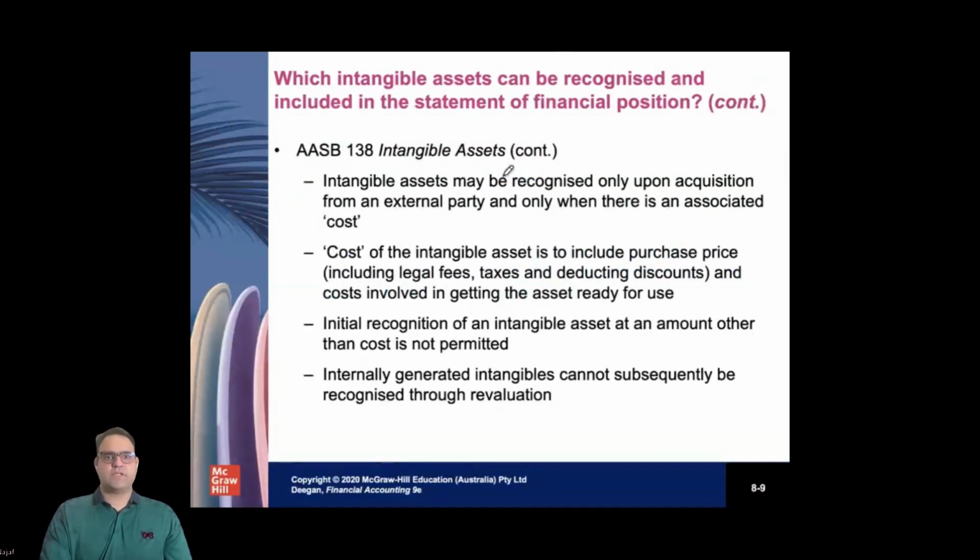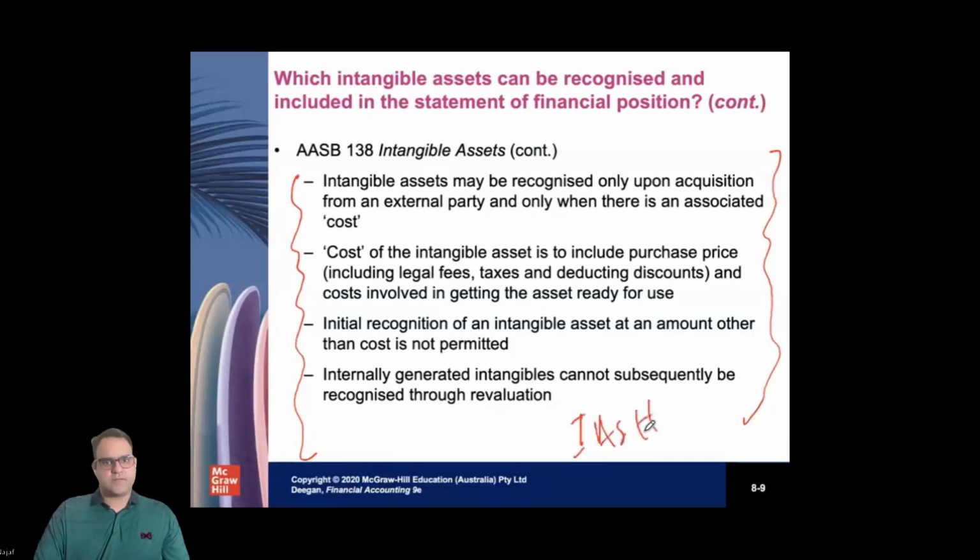So next is about which of the intangible assets can be recognized. Some examples are given of how the price of that intangible asset should be determined. Since this accounting standard is a mimicry of International Accounting Standard number 16, property, plant, and equipment, the way you identify property, plant, and equipment is the same way you identify intangible assets, where you have to apply all the costs, which includes legal fees, taxation, maybe the installation of software also. So these all are a part of the cost of the intangible asset.